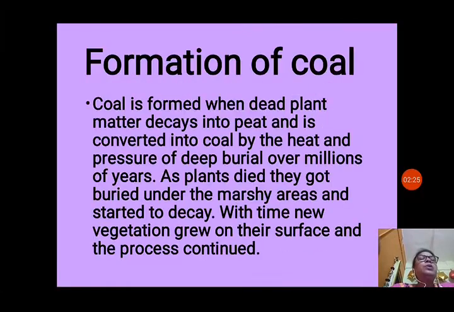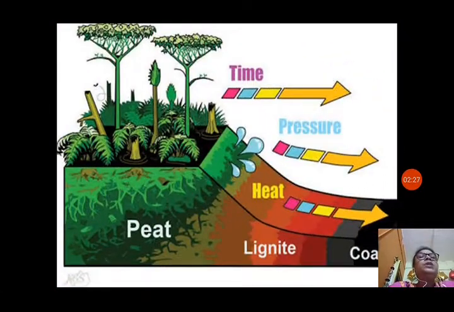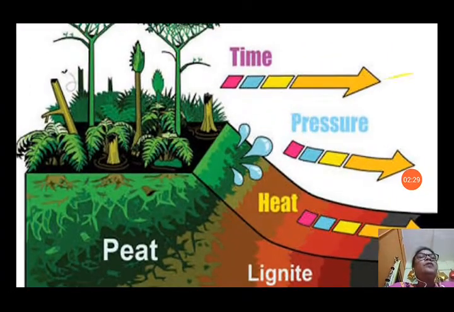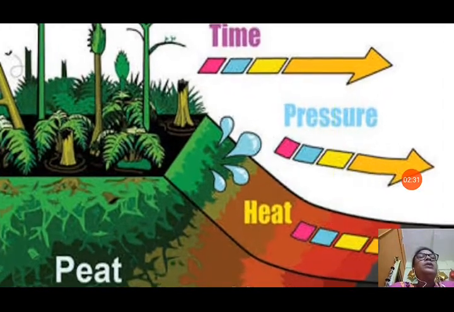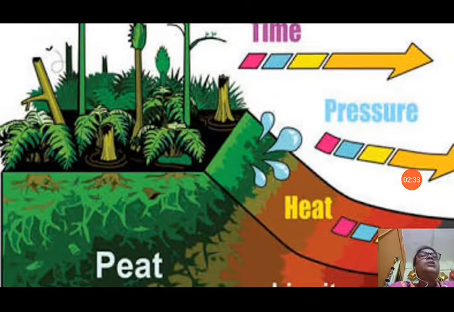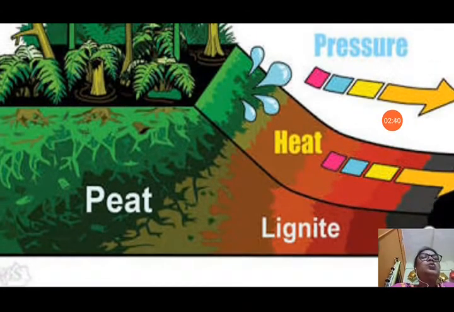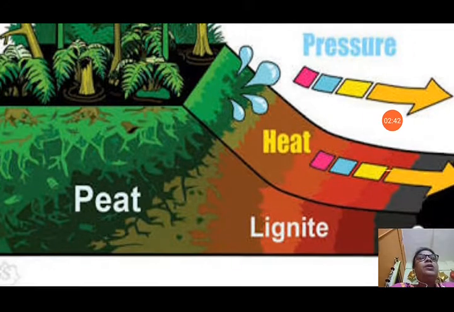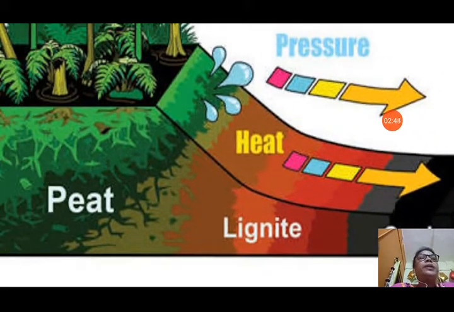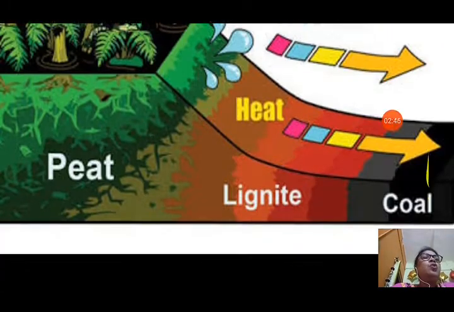So let us see the picture. In this you can see all the vegetation, green plants or trees. With time, under pressure and heat, they change into peat. After that, due to heat and pressure again, peat changes into lignite, and after that lignite changes into coal.